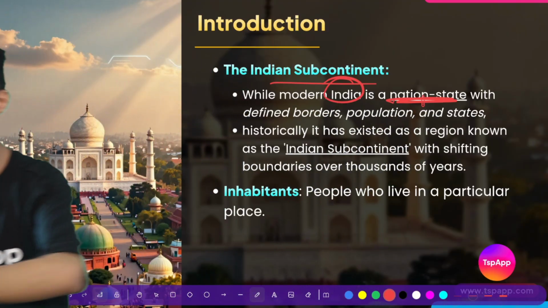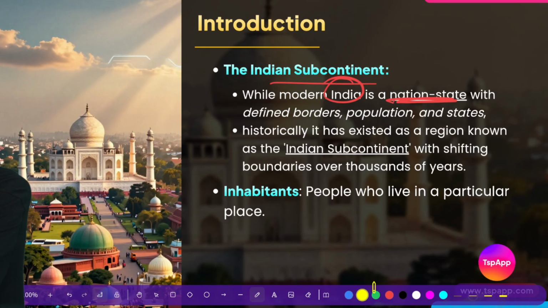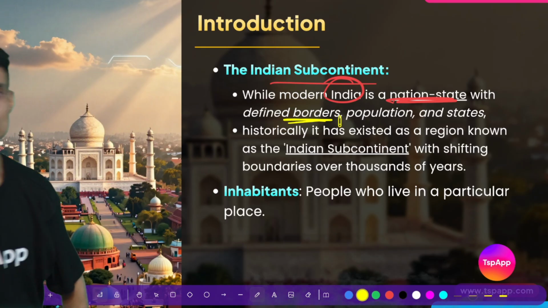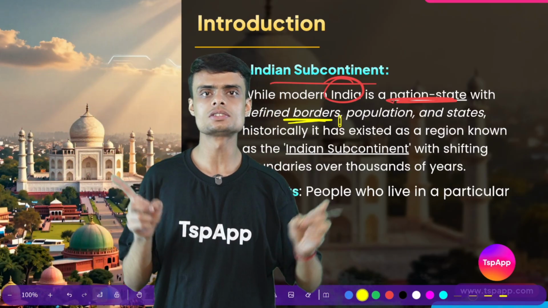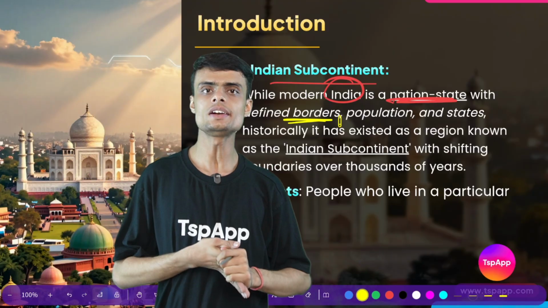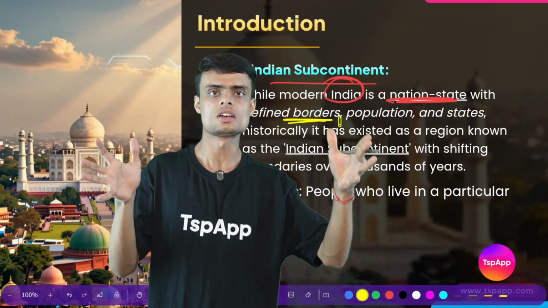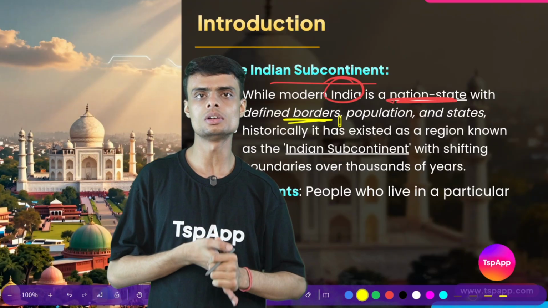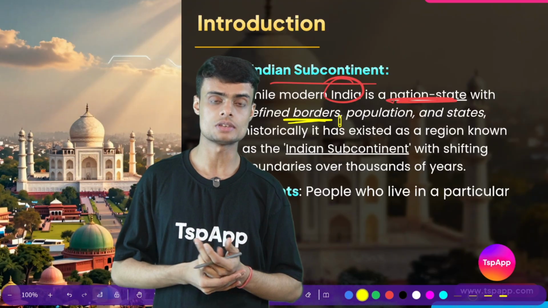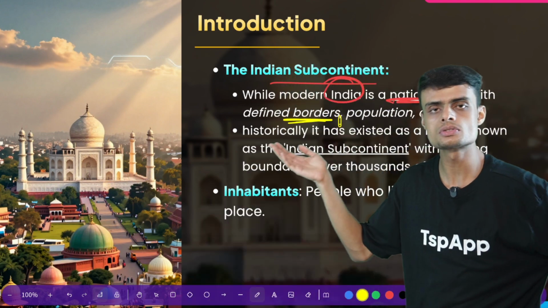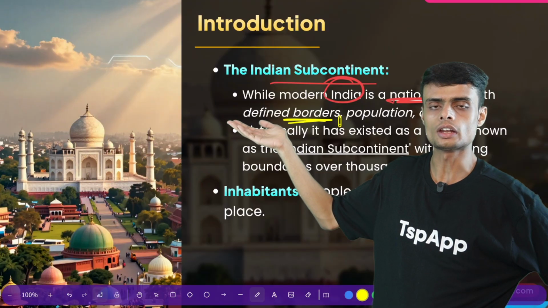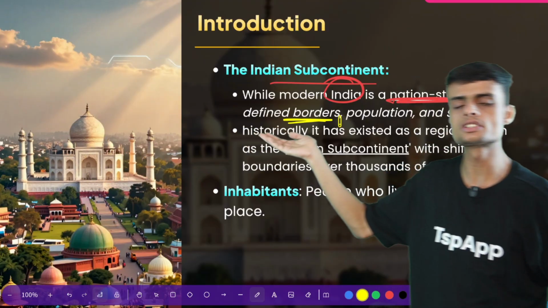And how do we define a nation state in today's time? It is a state which has defined borders. Do you know that different kings used to rule over India, and their kingdoms used to grow in size and become small after some wars if they lost the war? So this is how the borders used to shift. But in today's time, India has fixed borders.